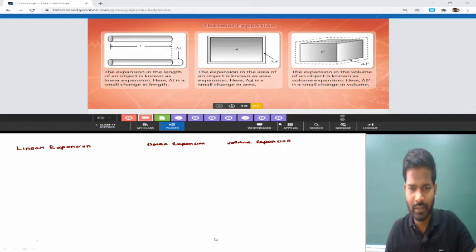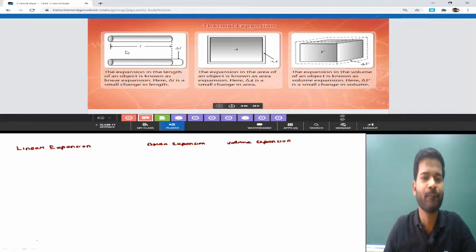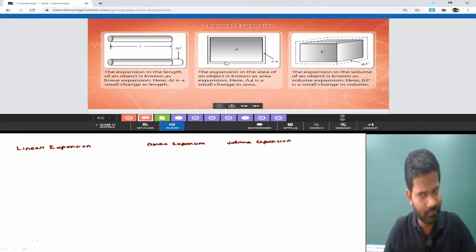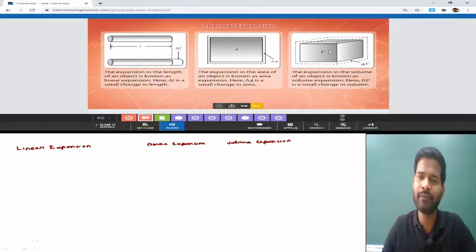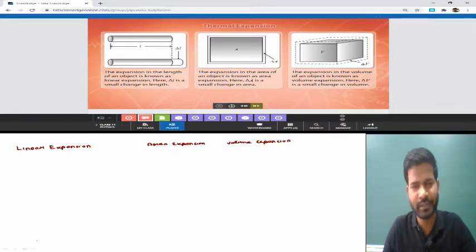In this slide, three diagrams have been given. One is a rod, in another there is a square, and in the third diagram we have a cube. Here the original length is L, the original area is A, and the original volume is V. Suppose we change the temperature of the body. If we change the temperature of this square and the area changes, or we change the temperature of this cube, what will happen?